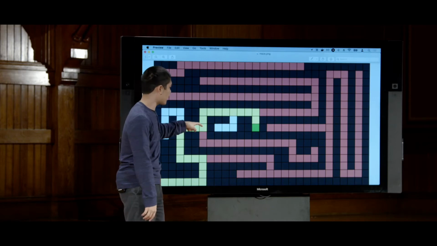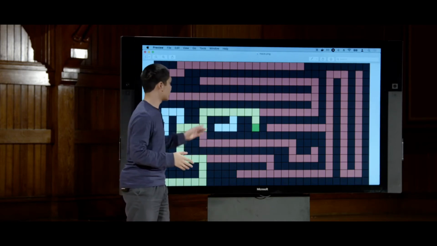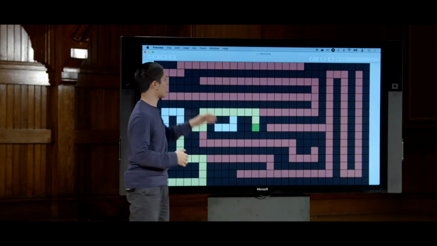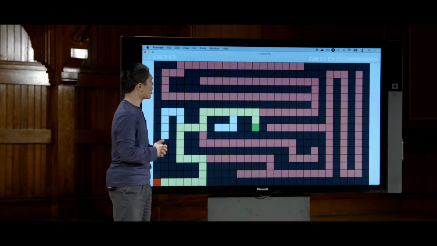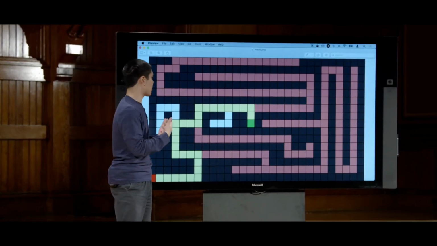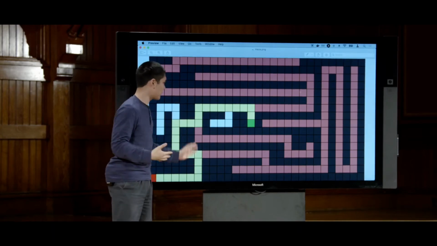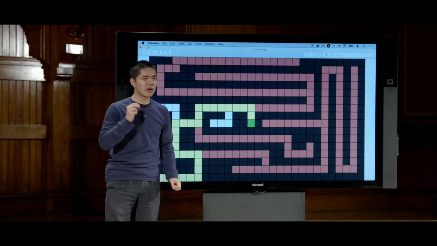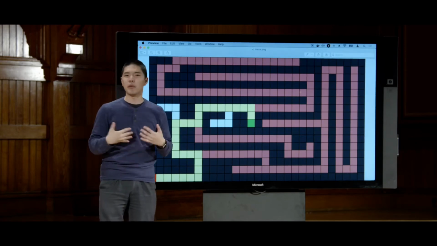But it got unlucky here, exploring this direction, exploring a bunch of states it didn't need to, and then likewise exploring all of this top part of the graph when it probably didn't need to do that either. So all in all, depth first search here is really not performing optimally, or probably exploring more states than it needs to. It finds an optimal solution, the best path to the goal, but the number of states needed to explore in order to do so, the number of steps I had to take, was much higher.